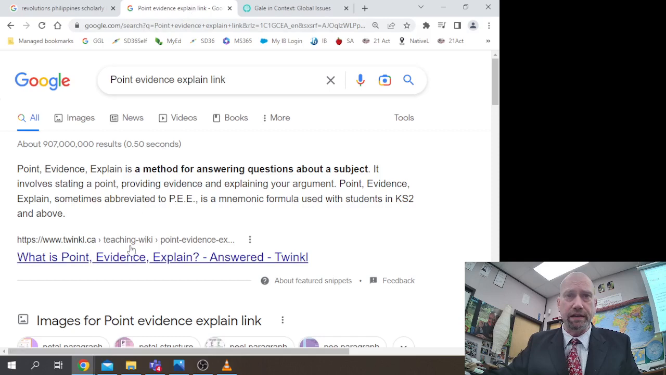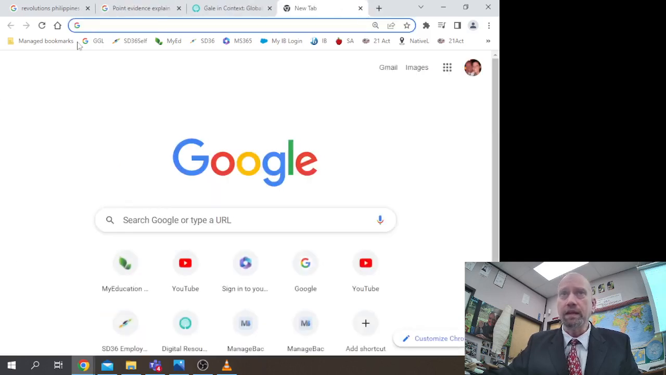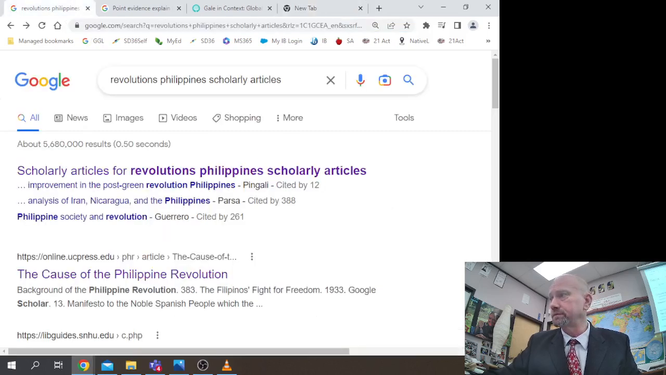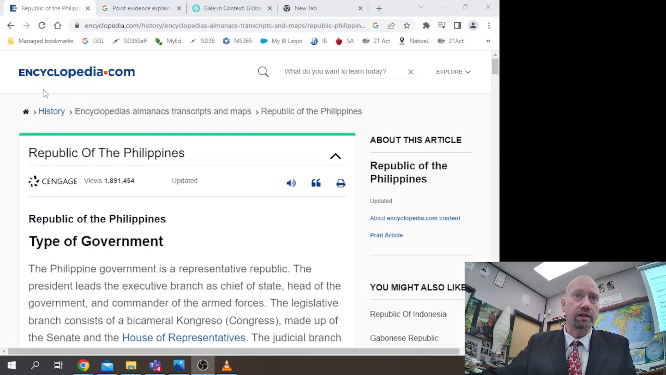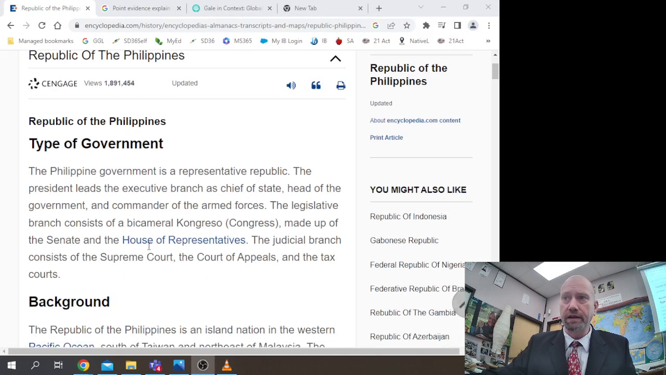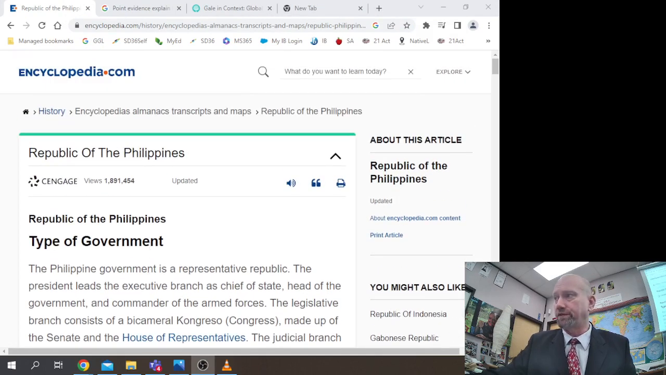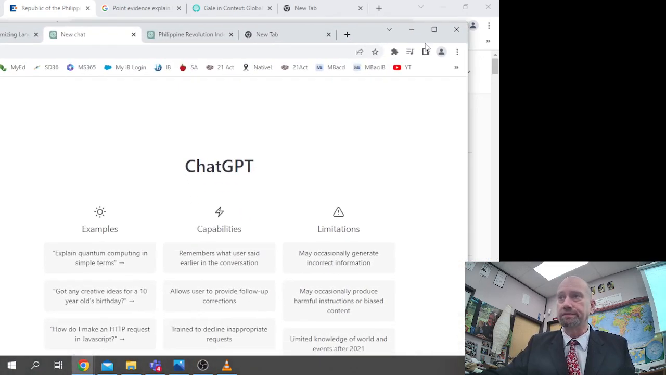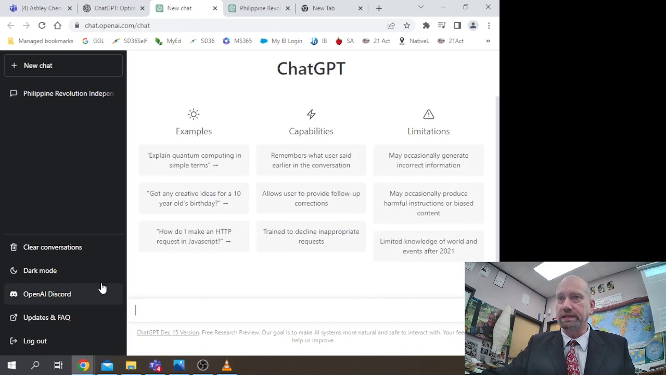back to the internet of Google. Let's go over to, okay, this is an article from encyclopedia.com, another one. Okay, now we're going to go for the 21st century learning. I'm going to bring over something that did not exist when I was a young student. This is called ChatGPT by OpenAI.